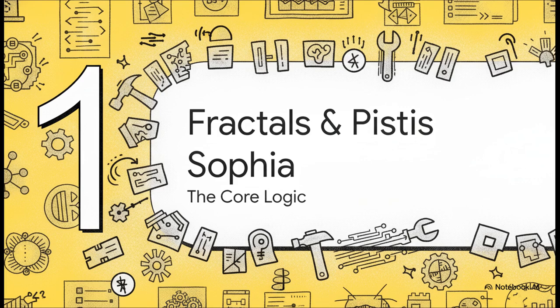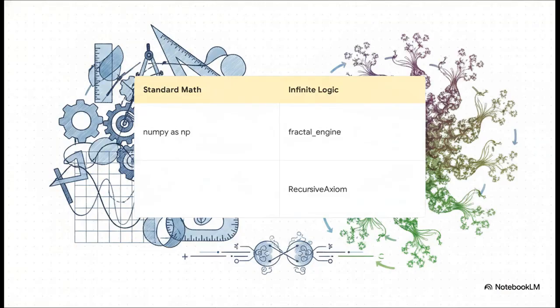Section 1. Fractals and Pistis Sophia. Let's take a look at the core logic. To build this mind, the architect pulls in two totally different tool sets. On one side, we have NumPy, which is a standard library for heavy, finite mathematical processing. But on the other side, they import something called recursive axiom from a fractal engine. So we are seeing standard rigid mathematical processing perfectly combined with an infinite looping logic system. It's literally the finite meeting the infinite right at the top of the script, establishing the fundamental rules of reality for whatever this code is about to run.